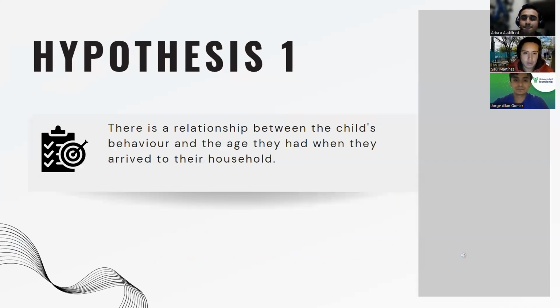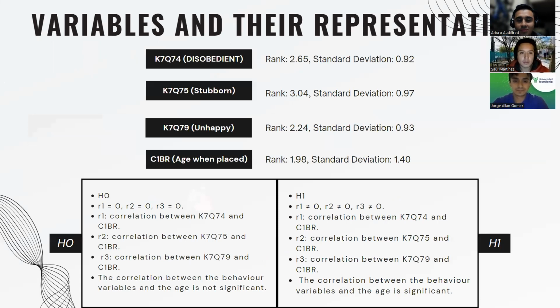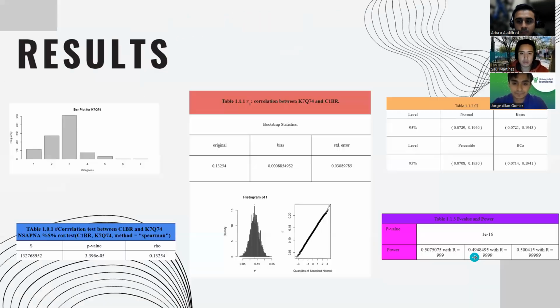For our first hypothesis, we stated that there is a relationship between the child's behavior and the age they had when they arrived to their household. For the variables, we have 3 of behavior that are disobedient, stubborn, and unhappy, and 1 for the age when they were placed. Our null hypothesis states that the correlation between the behavior variables and the age is not significant, and the alternative is that it is significant.